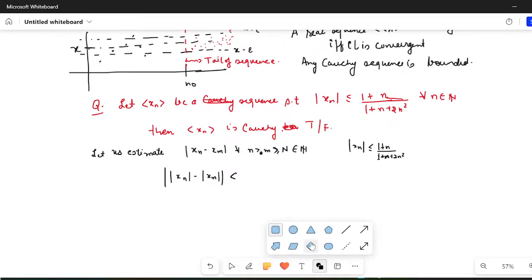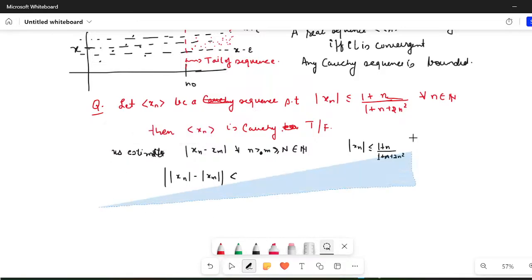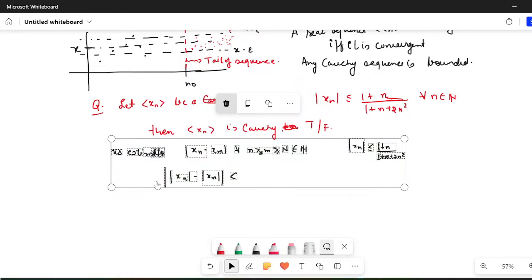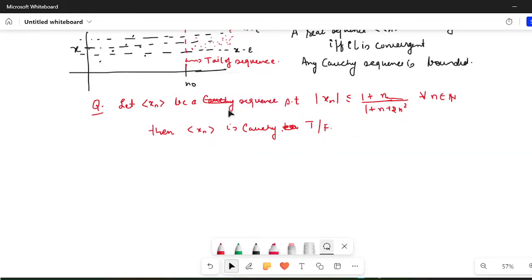At least those who have joined newly should understand what a Cauchy sequence is, and then we'll start. Let me welcome those who have joined today to this lecture series on real analysis, in which we are going to cover the entire real analysis via problem solving. This will serve you as good material for your upcoming TFR exam, and for other exams like JAM and JEST, and even for the NET exam, it will be beneficial.